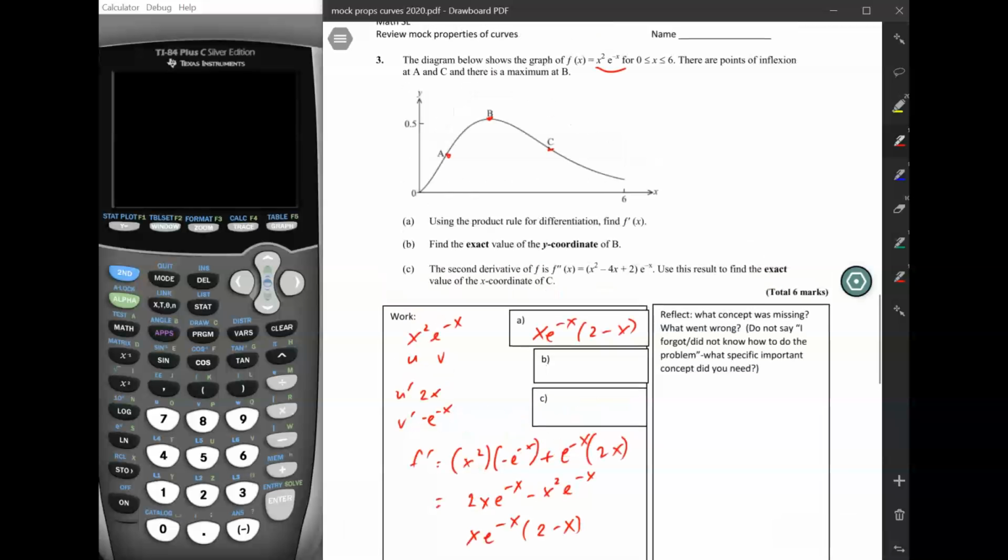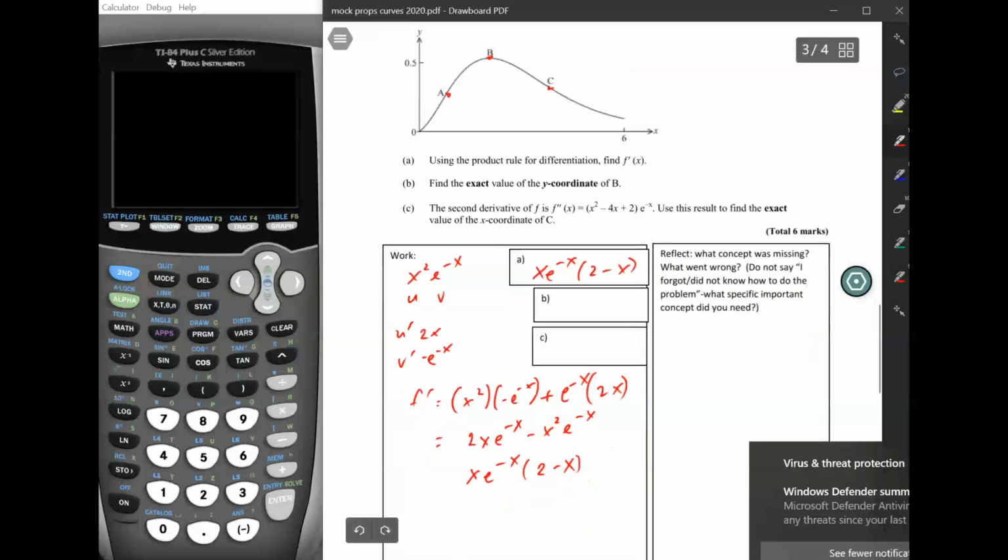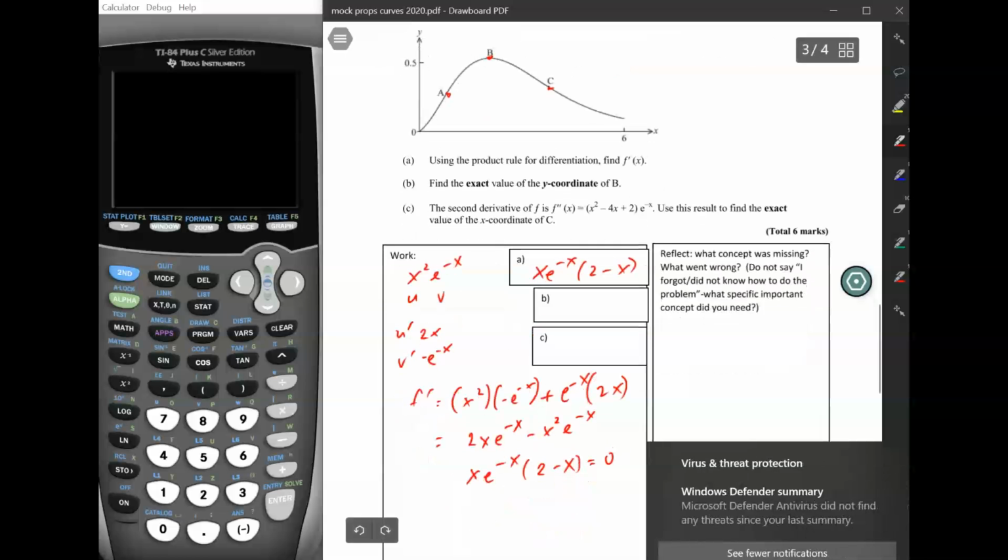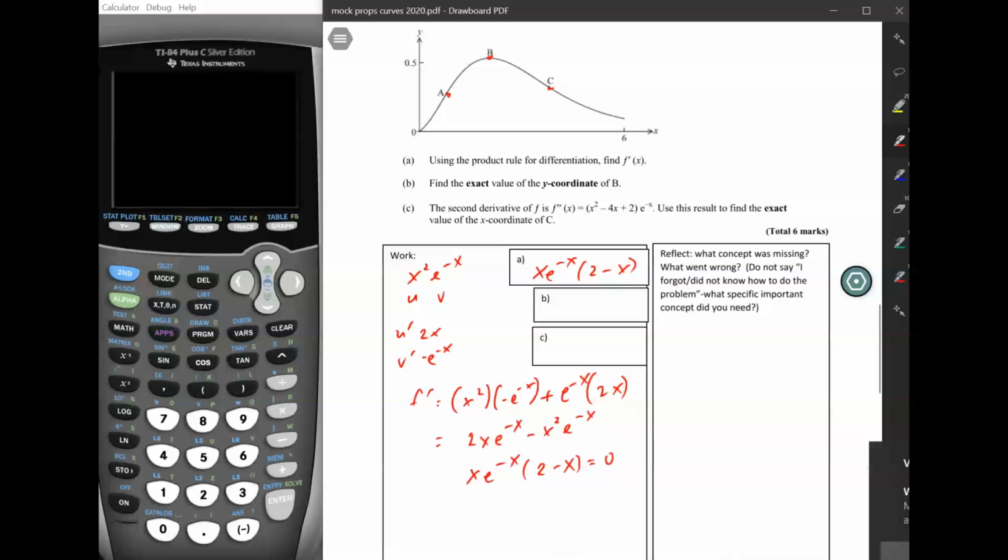Then it says find the exact value of the y-coordinate of b. So for this one here, it is asking us to find the y-coordinate of the maximum point. So how do we know where the maximum point is? We know where the maximum point is by setting the derivative equal to 0. So if we set the derivative equal to 0 here, we can see that there's a couple ways for this expression to be 0. First of all, this x might be 0, and this x might be 2.